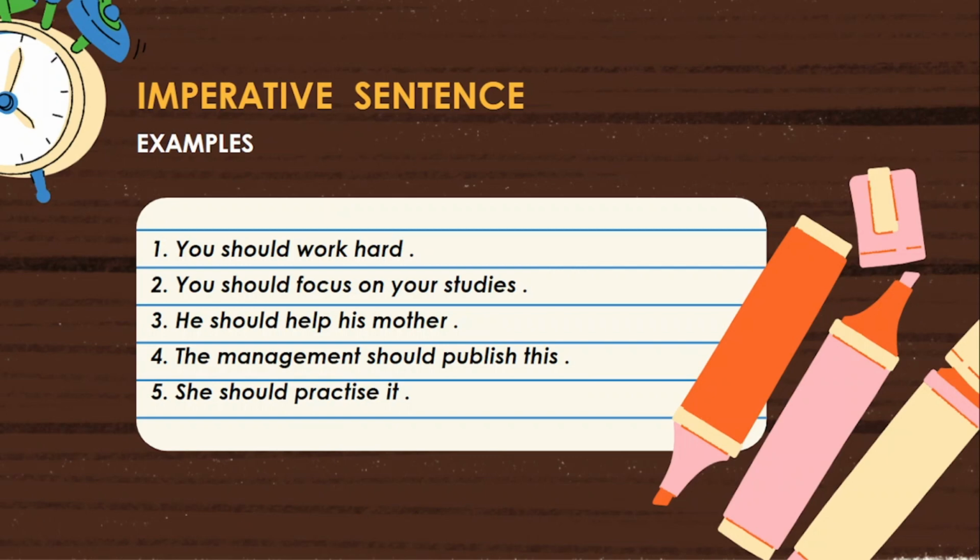For example, if you said the same words to your children, or to your younger sister, or to your younger brother, or to a person who is not equal in age or designation or rank, then it is called an advice.